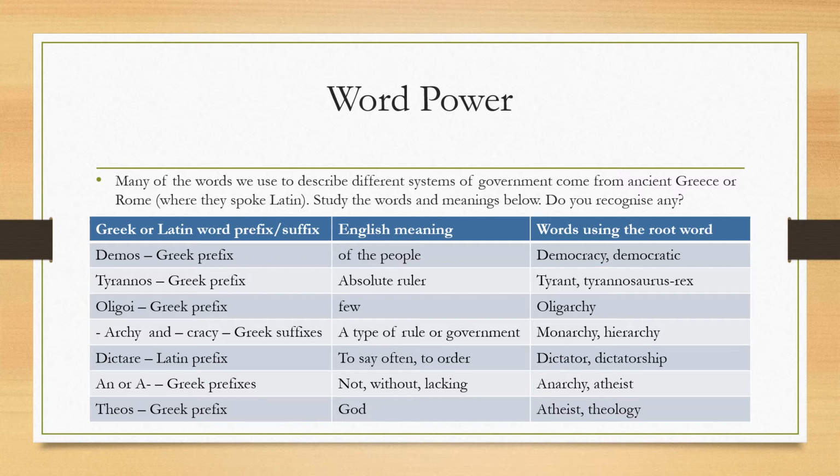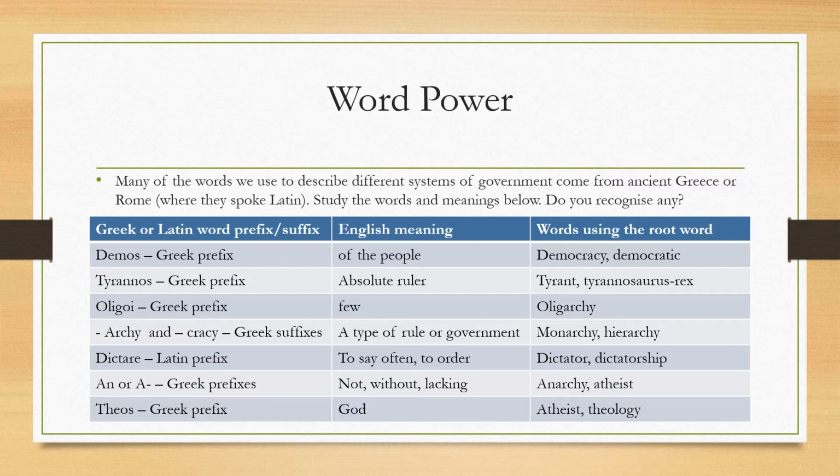Okay, archy and cracy. These are suffixes, i.e. they go at the end of a word, and they come from the Greek language. So archy or cracy means a type of rule or government: monarchy, hierarchy, democracy. So we use these words archy and cracy a lot. Dictere. This comes from the Latin and it's a prefix. It means to say often, to order, and we see that in a dictator or dictatorship.